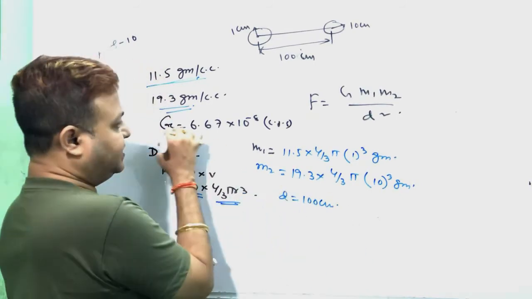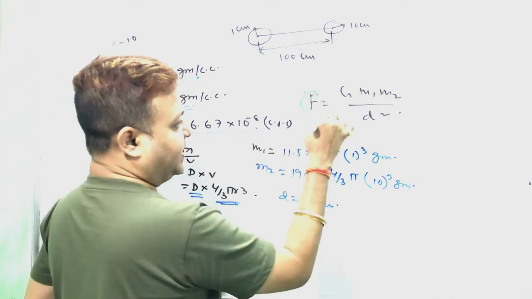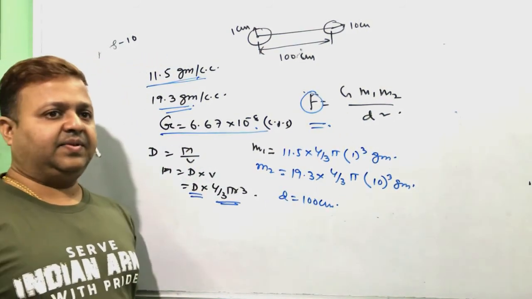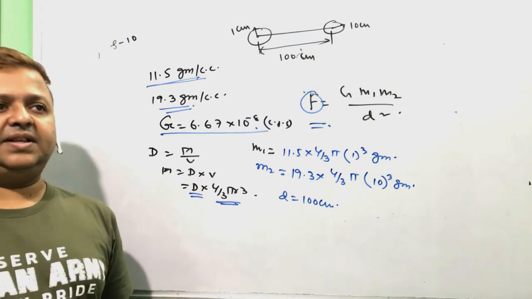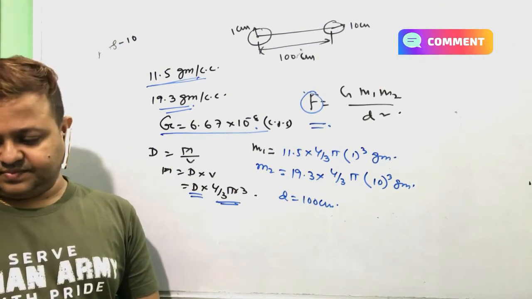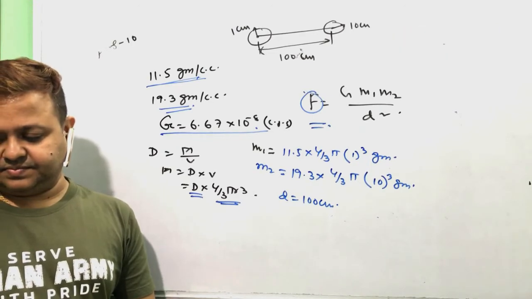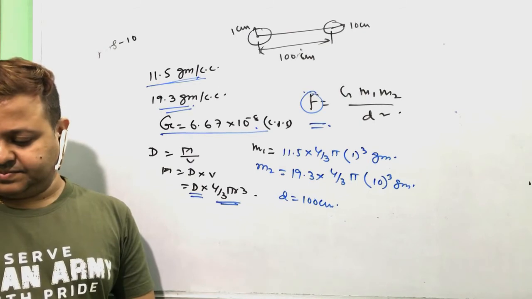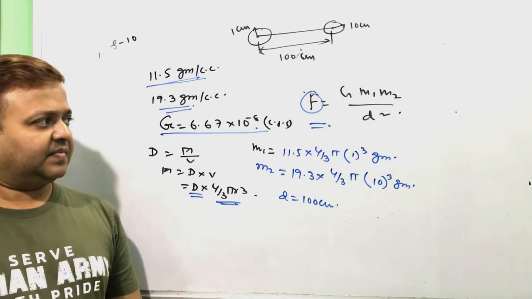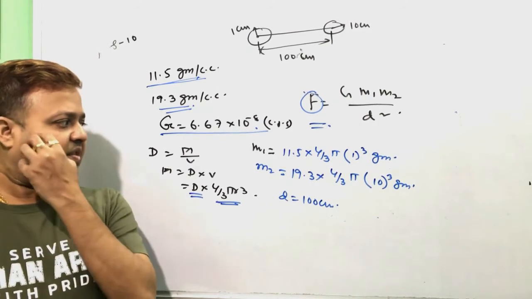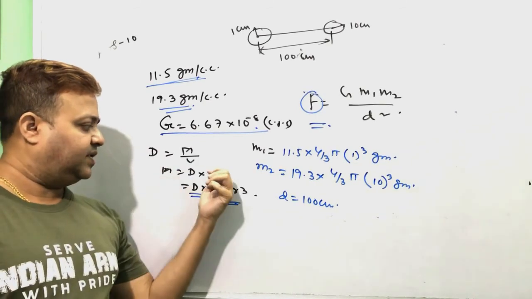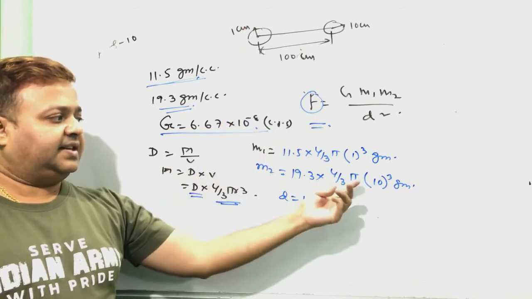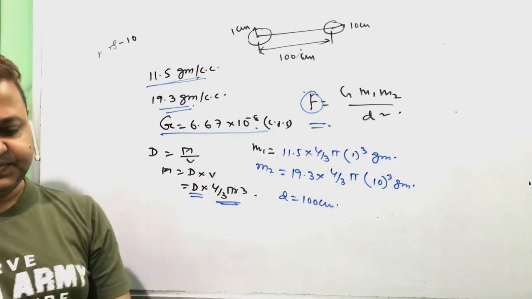G we know, so we take the force. We change the density into mass. Mass is density into volume. Volume is 4/3 pi r cube. Radius of the first sphere is 1 cm and the second sphere is 10 cm.